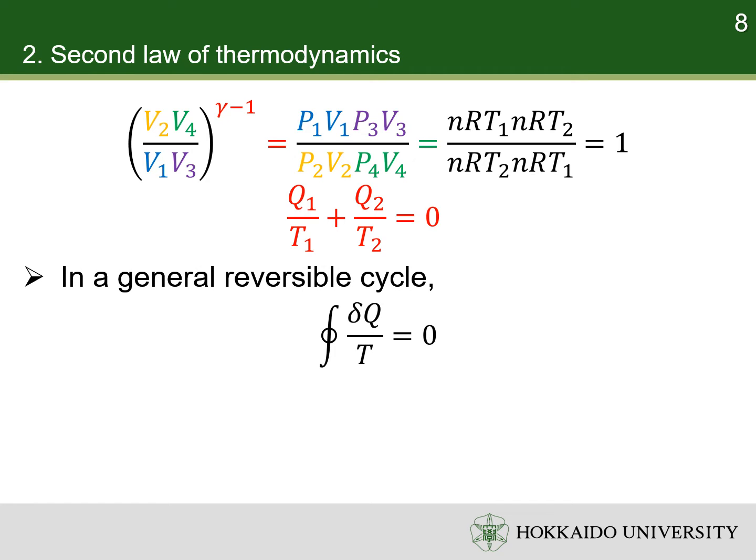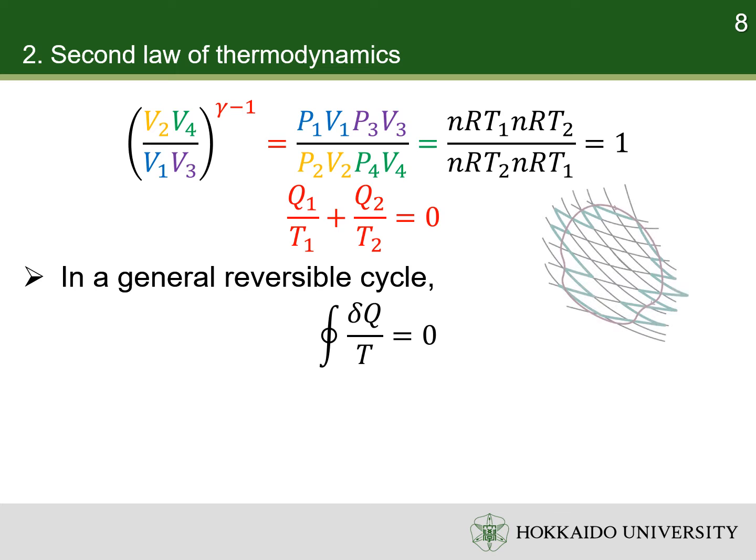This result can be generalized to any reversible cycle because the cycle can be divided into infinitesimal isothermal and adiabatic steps. Delta Q is the infinitesimal heat in an infinitesimal isothermal step. Suppose there is a certain initial state and a certain final state. R and R' are two arbitrary reversible processes connecting them. The integral of delta Q over T along R and inverse of R' forms a reversible cycle.